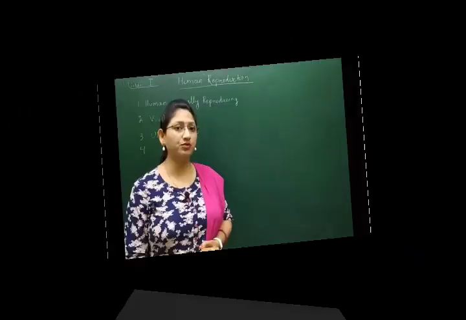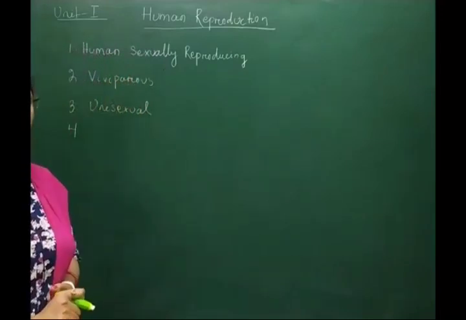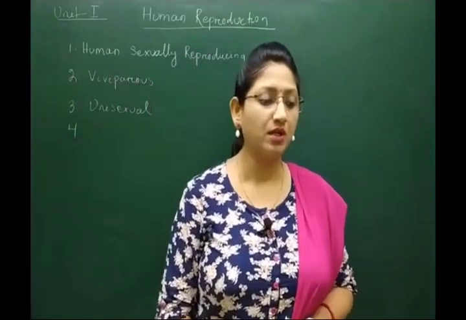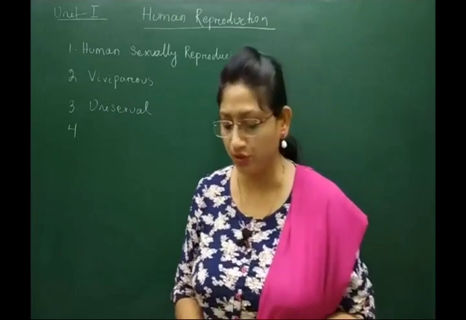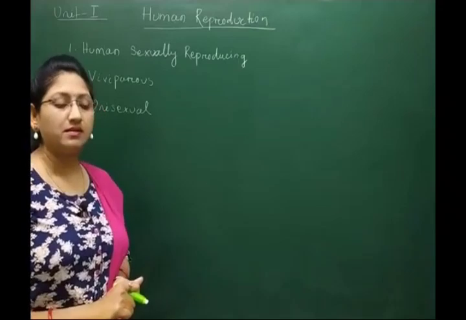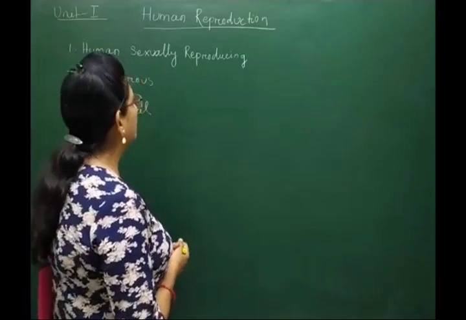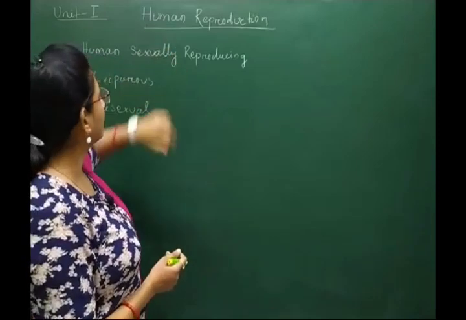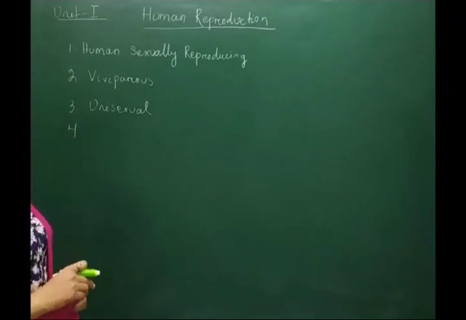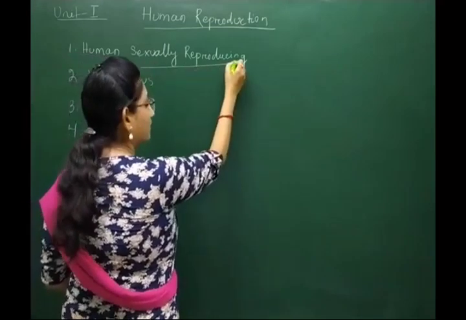First chapter or the first unit, that is human reproduction. In our previous classes, we have already discussed reproduction, types of reproduction, asexual and sexual reproduction, and how they differ from each other. All these things are already discussed in our previous classes. So, in human reproduction, humans are sexually reproducing organisms, that is, they can reproduce by sexual method.